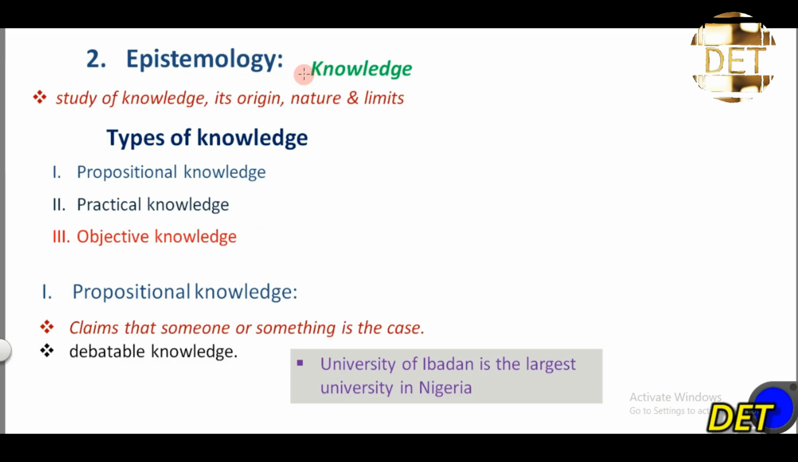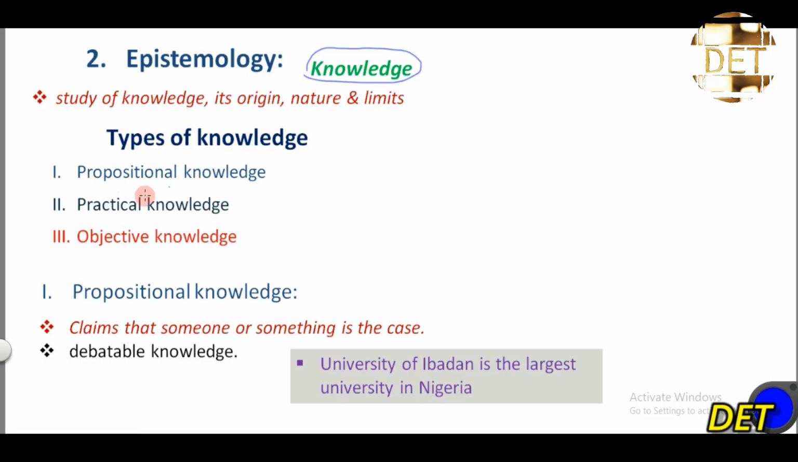Epistemology has to do with knowledge. Metaphysics has to do with reality, epistemology has to do with knowledge. So epistemology is the study of knowledge, its origin, nature, and limits. And there are basically three types of knowledge.